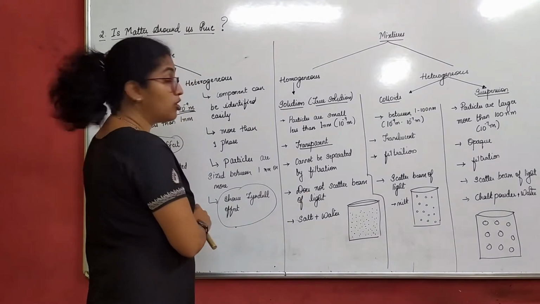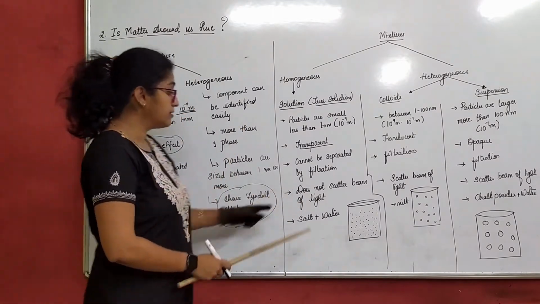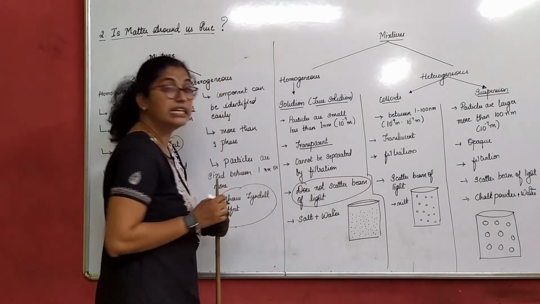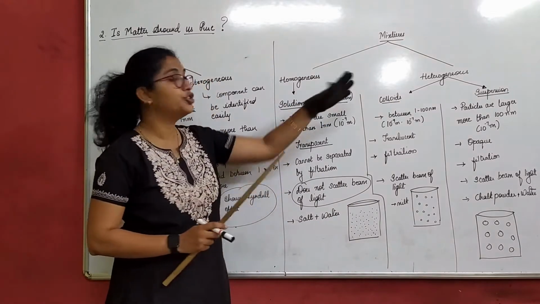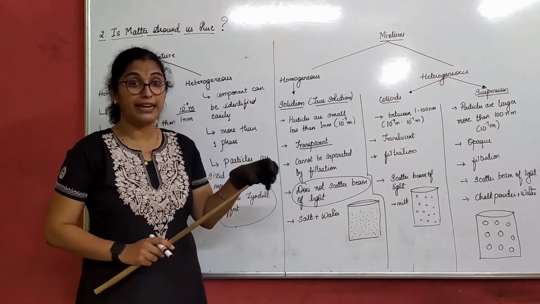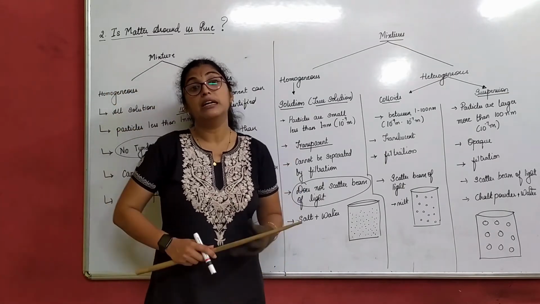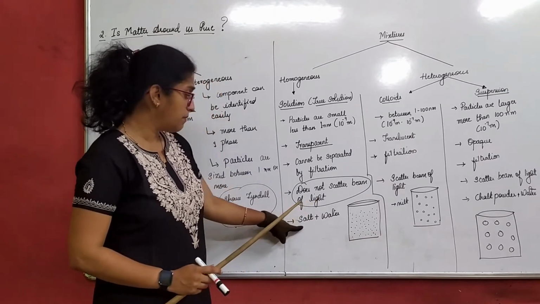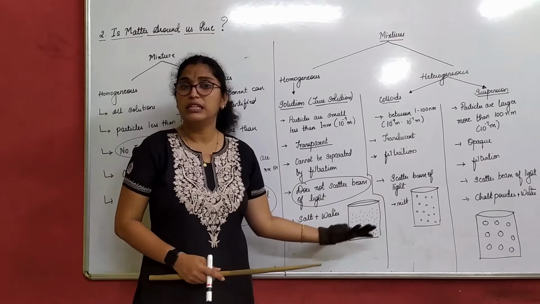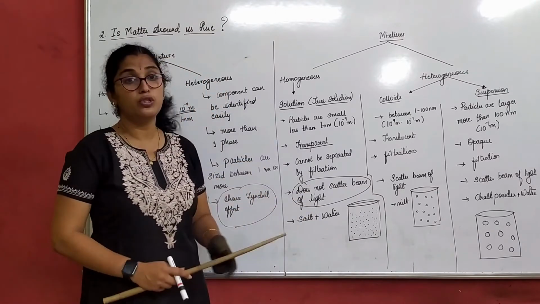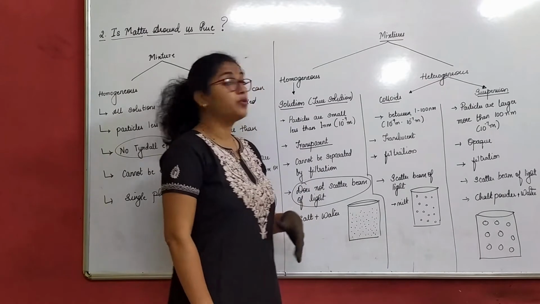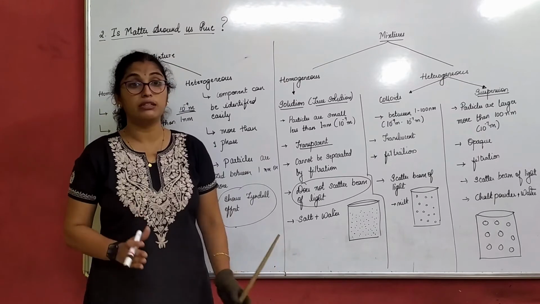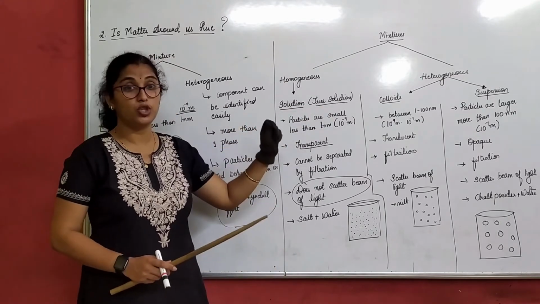Now we had told here, no Tyndall effect. Something I have written: does not scatter a beam of light. I will again discuss this after we complete homogeneous and heterogeneous, about scattering of light, because there is a separate phenomenon to understand what scattering of light basically is, right? So examples: salt plus water, sugar plus water. These are the best examples for true solution. Next, there can be a question about what are the properties of true solution. You need not wonder what true solution is. True solution is nothing but a solution itself.